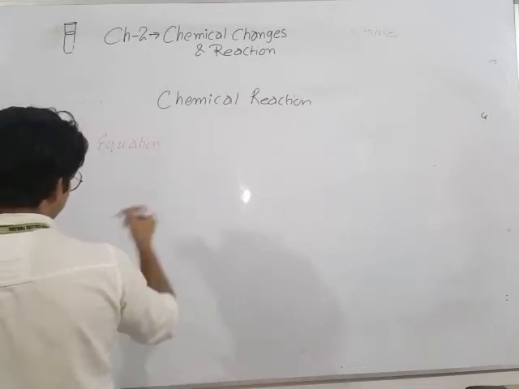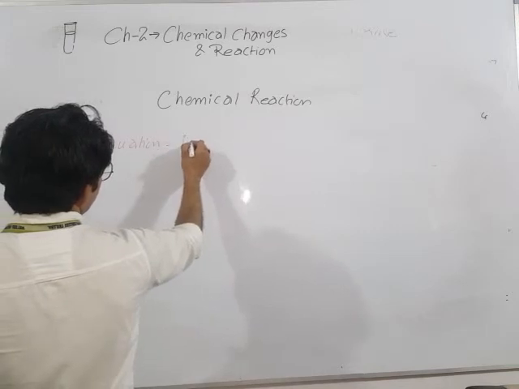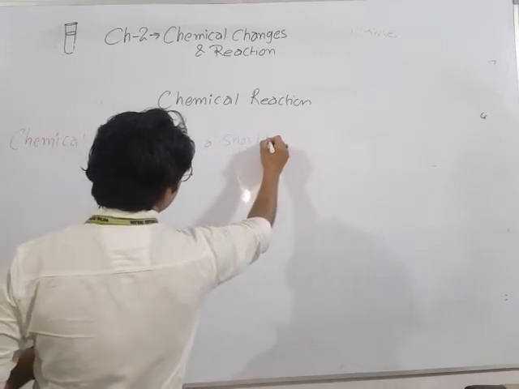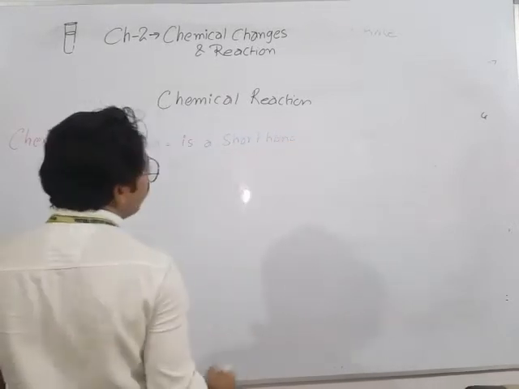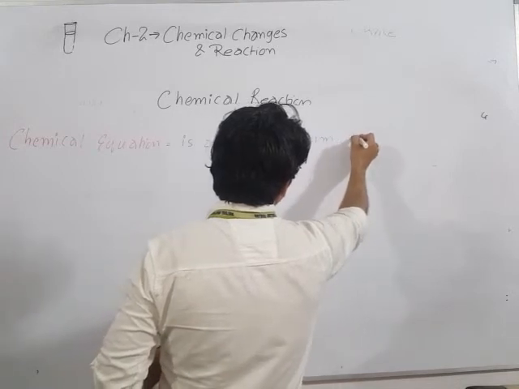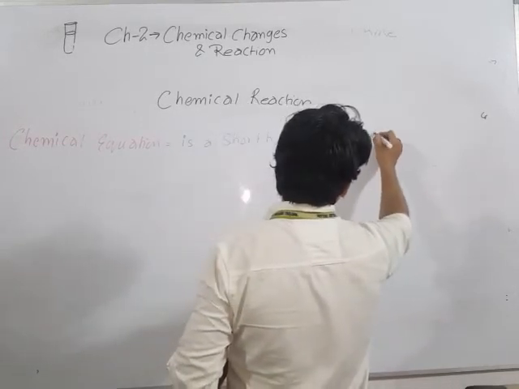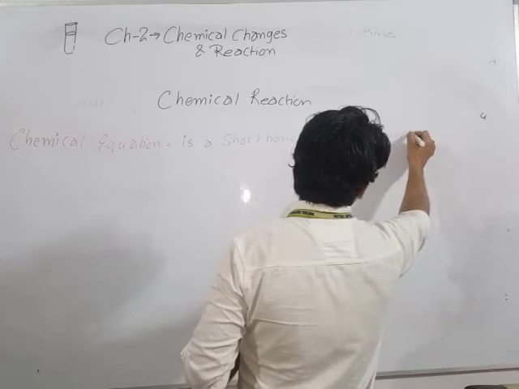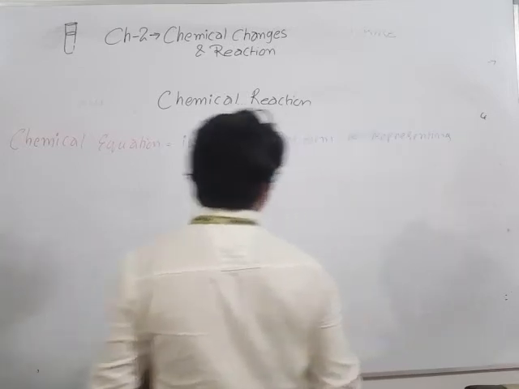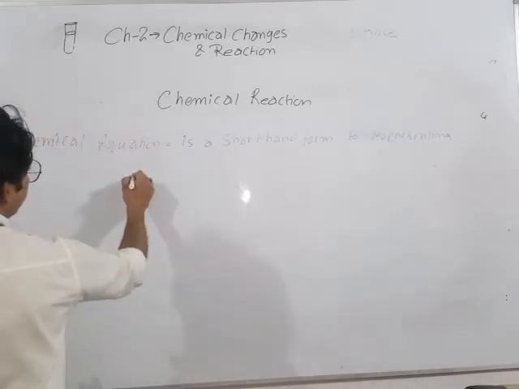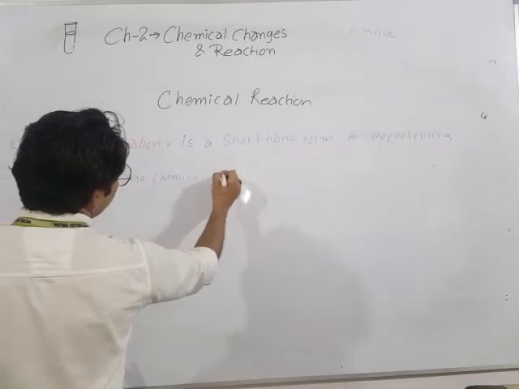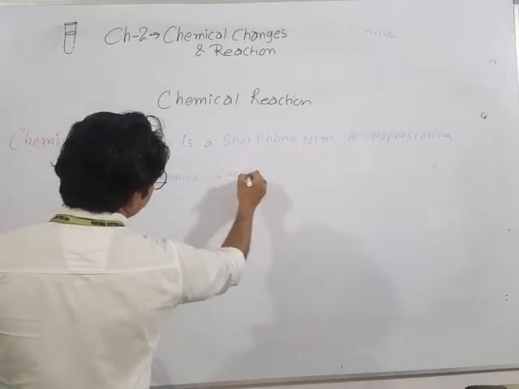Chemical equation is a shorthand form to representing the chemical change.